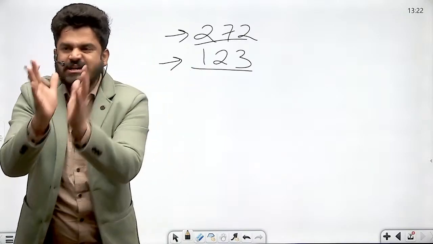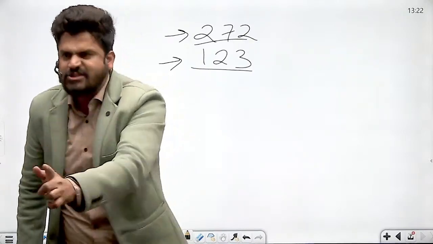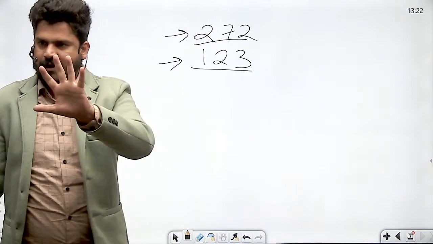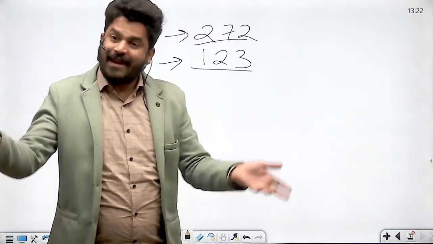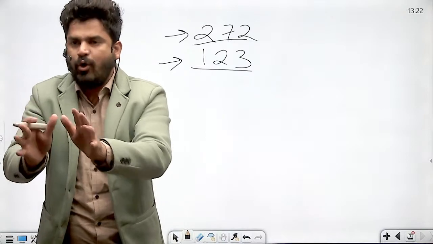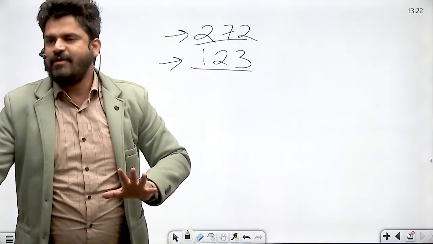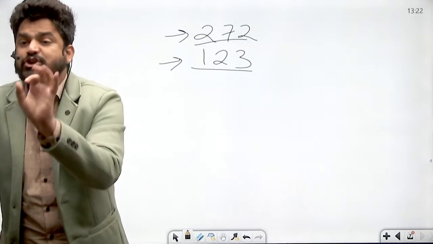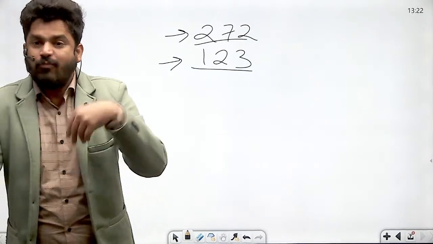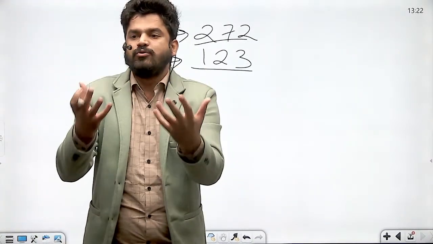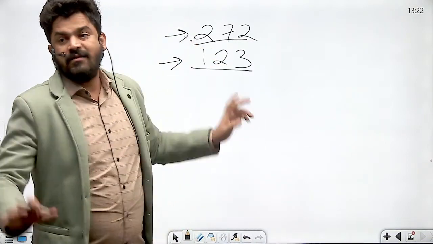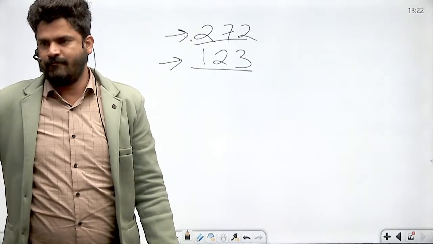These many members must be present and they must vote in favor of that particular resolution, irrespective of how many are present, and out of those present and voting, 2/3 should vote in favor of that resolution. Both the conditions should be met. If only one condition, that is majority of not less than 2/3 of the members present and voting, is met, and the first condition is not met, then the bill will be defeated.